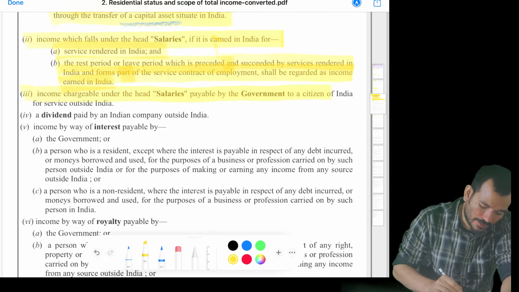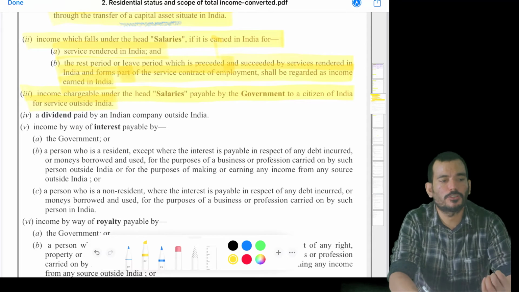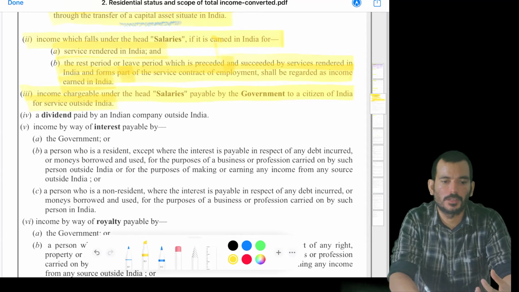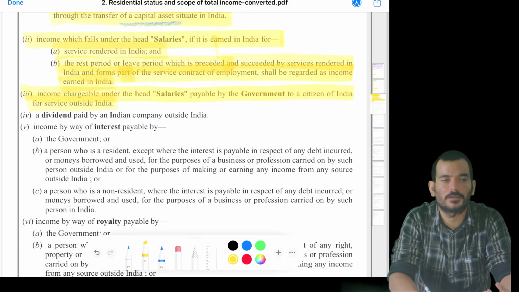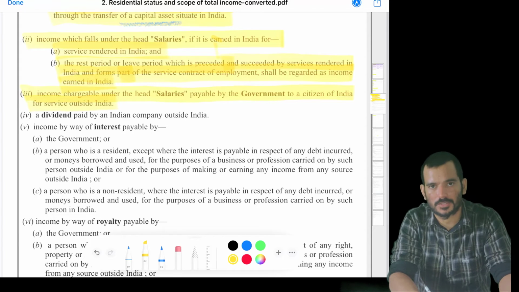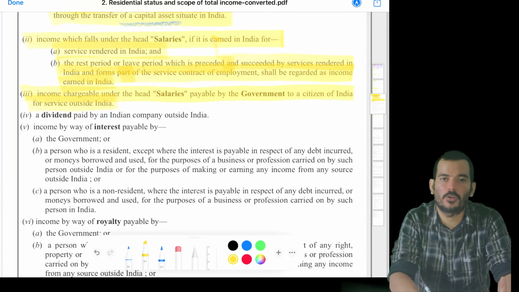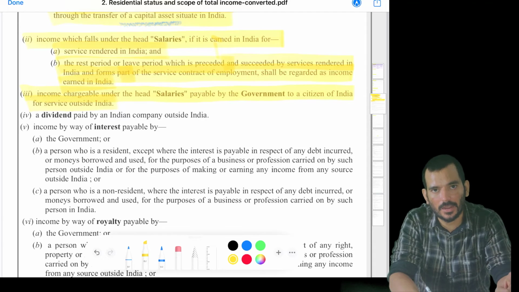Income chargeable under the head salaries payable by government to a citizen of India for services rendered outside India. This is like the Indian government hiring an IAS or IPS or some government official, who goes abroad to some other country and provides some services there. You cannot say that he is a non-resident, providing services outside India and receiving amount in US dollars. No. He is working for India, and he has been employed by the Indian government. The moment the Indian government comes into the picture, we can say that his salary is accrued in India.